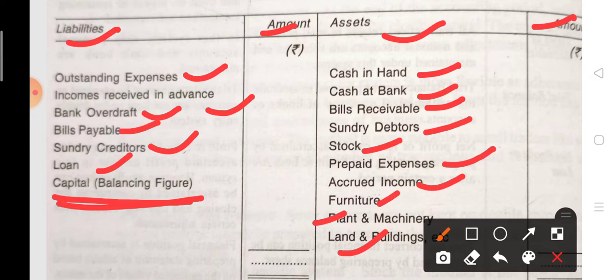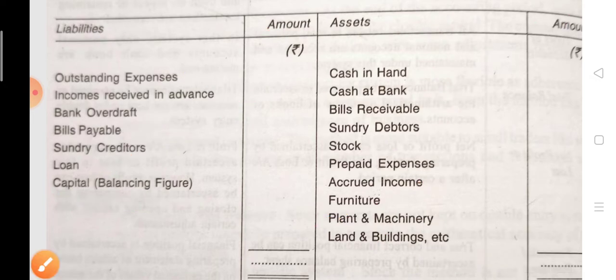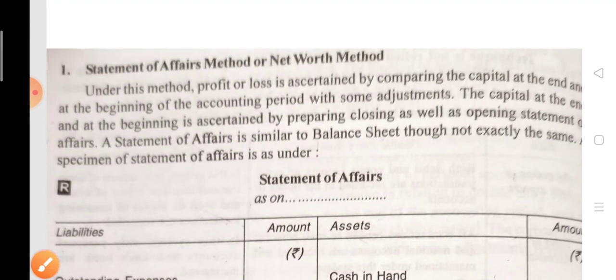Okay, so the same format you have to apply for the closing also. If you have to find out closing balance, you have to maintain the same format, asset side and liability side, and do the balance. As you know the dual aspect means both sides are equal, so opening or closing capital will always come on the liability side. Okay, this is the statement of affairs, or you can say the net worth method.